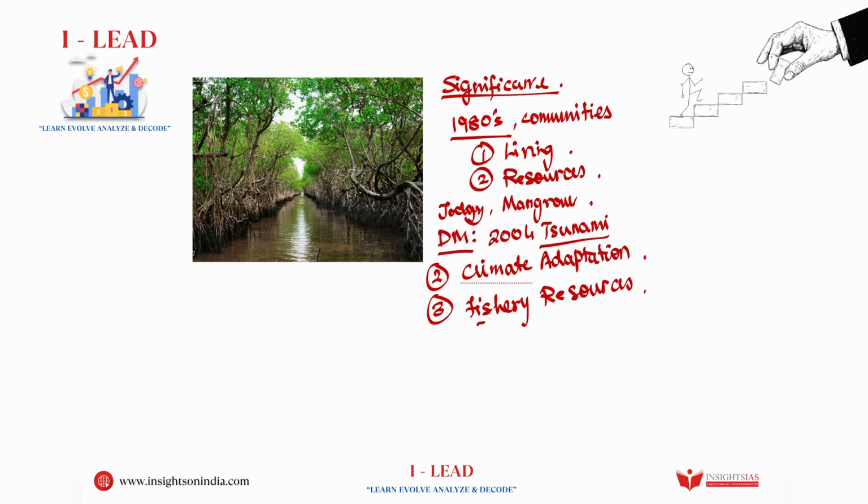For all these reasons, mangroves play a very important role. And apart from this, for conservation of the shoreline, again, mangroves play a very important role.